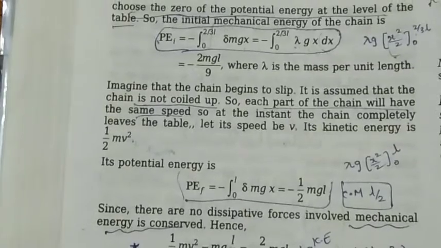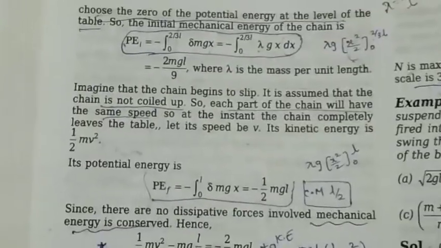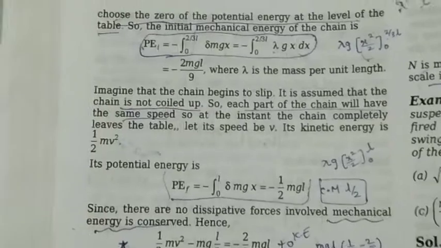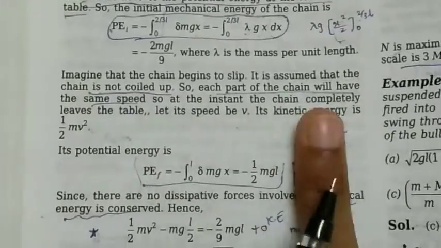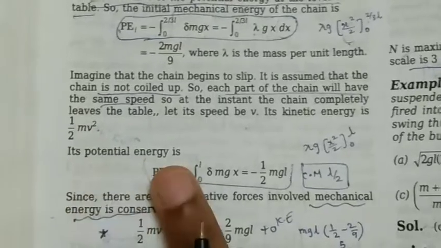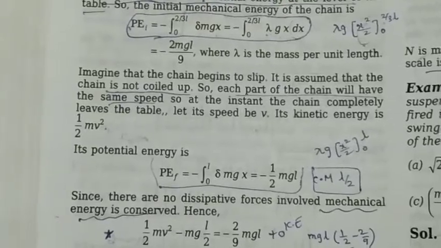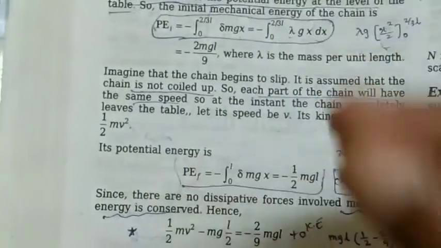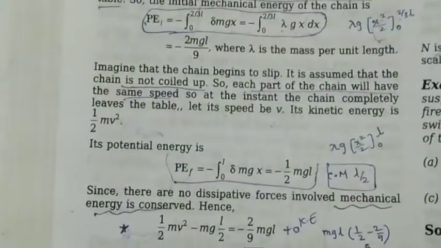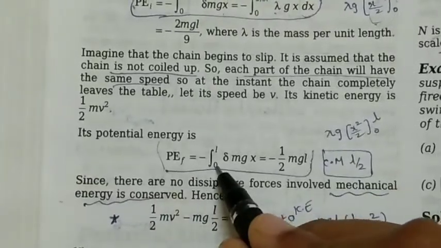So at the instant when the chain leaves the table, we have to assume the speed of the chain to be v. Its kinetic energy is half mv square, as it is moving with speed v, from the formula of kinetic energy. Now for its potential energy: when the entire chain leaves the table, the entire length of the chain would be outside the table. That is the instant when the chain leaves the table. Hence the final potential energy is from 0 to L.